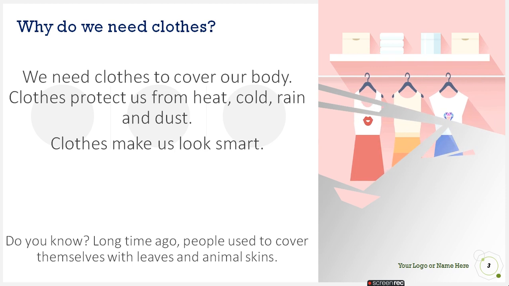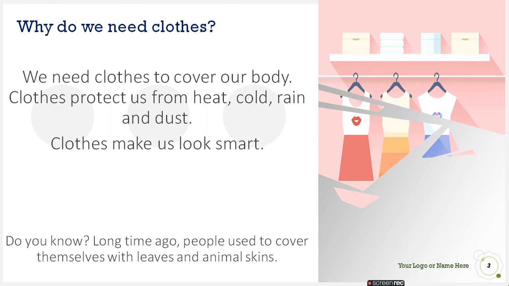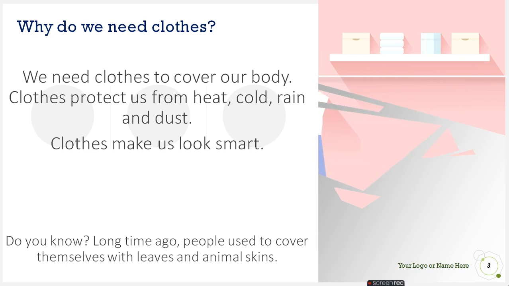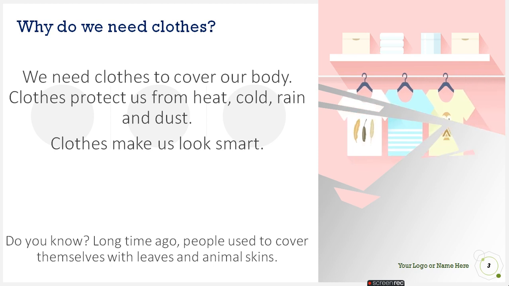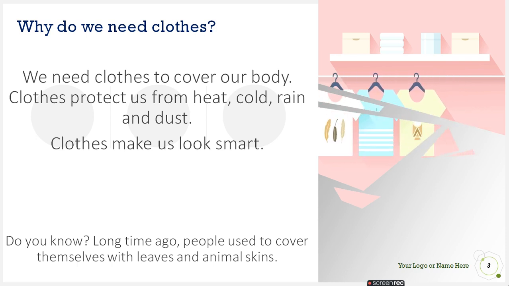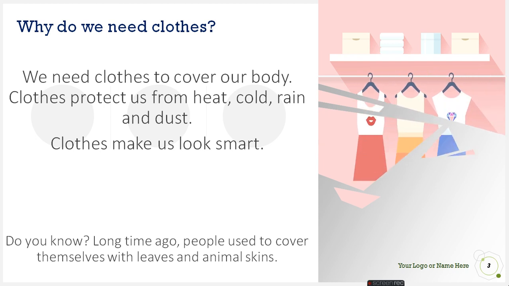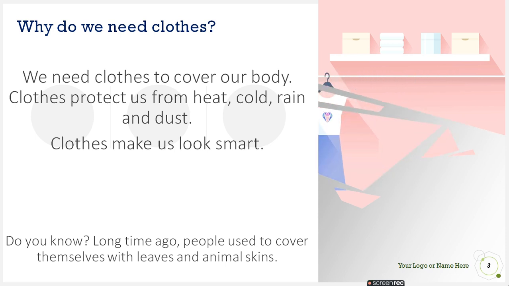So at that time people used to cover their body with leaves, like banana leaves, which are very big, and some leaves are very strong. Sometimes they also used animal skin to protect themselves and cover their body.